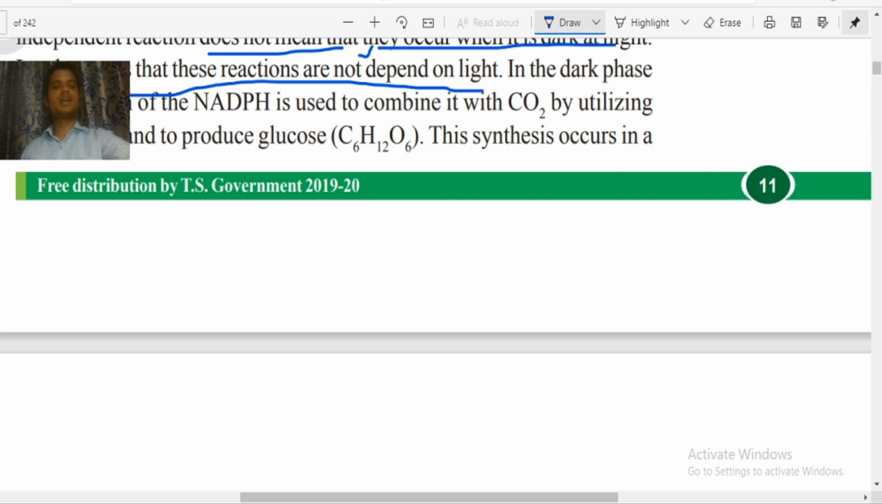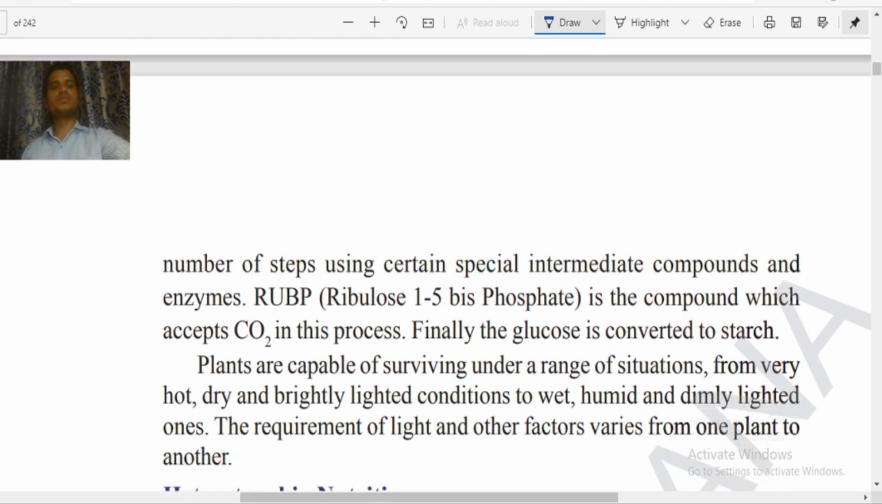In the dark phase, the hydrogen of the NADPH is used to combine with carbon dioxide by utilizing ATP energy to produce glucose. Now what is happening here? Already we have a special compound called NADPH. In the dark phase, the hydrogen of this NADPH will be combined with carbon dioxide to produce glucose.